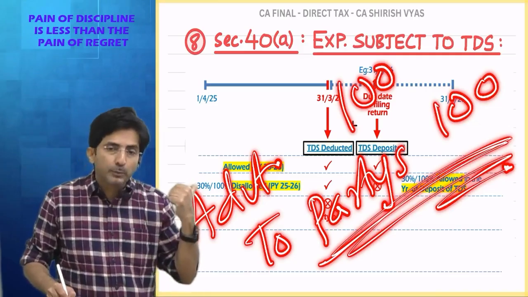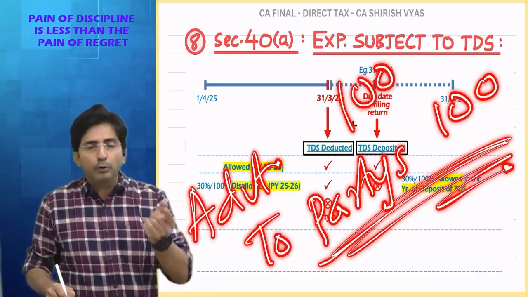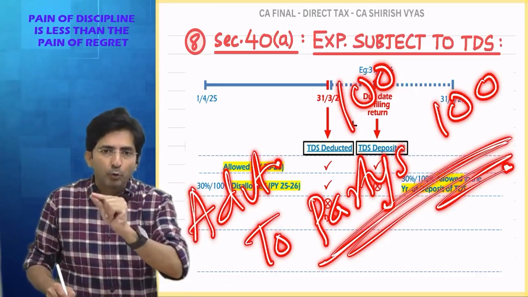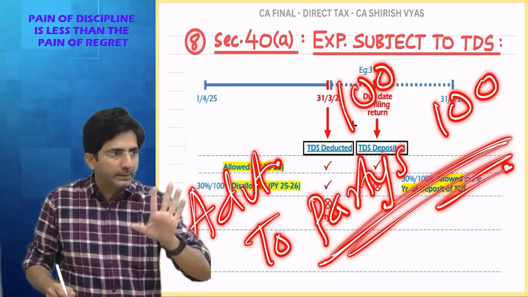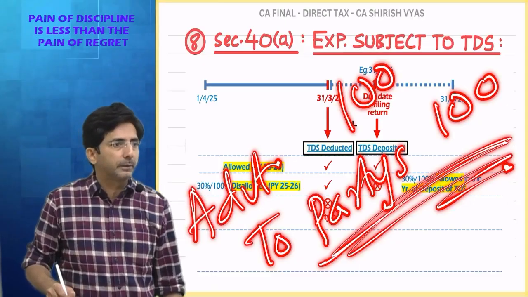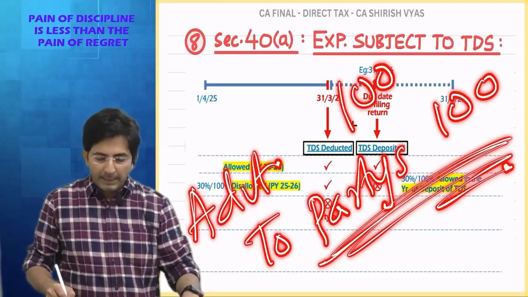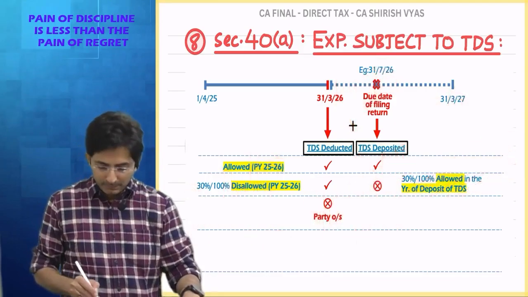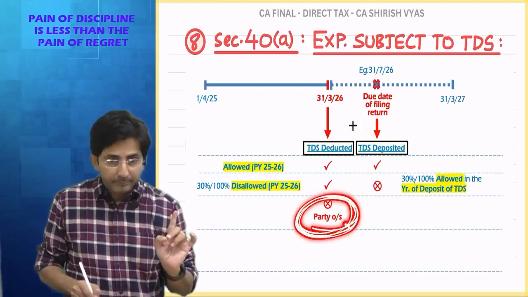So ideally, the entry should be advertisement account debit to party's account and to TDS payable, either 1% or 2%. If the payee is an individual or HUF, 1%, otherwise 2%. That should be the entry, but I didn't show TDS payable, and 31st March is also gone. So that means TDS is not deducted, but the party is outstanding.